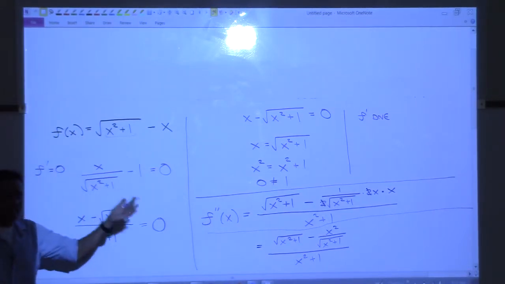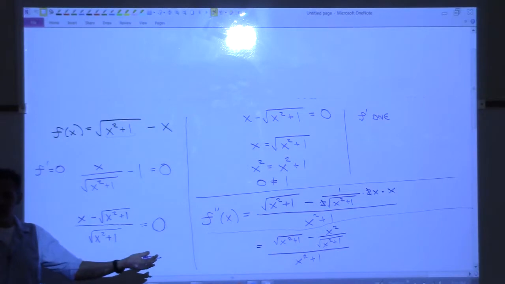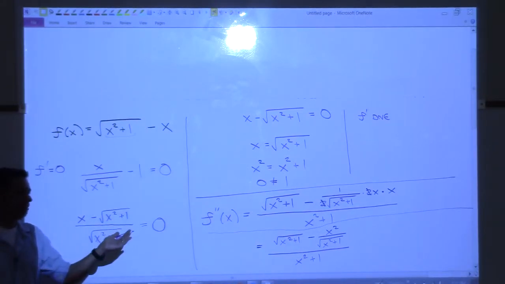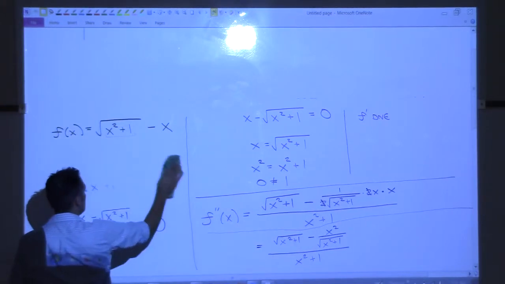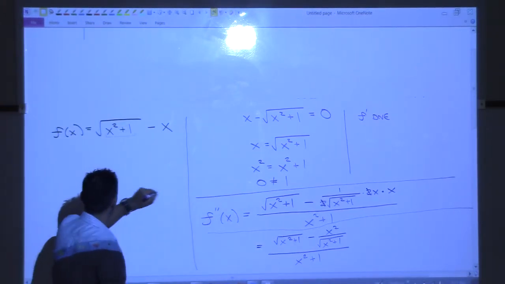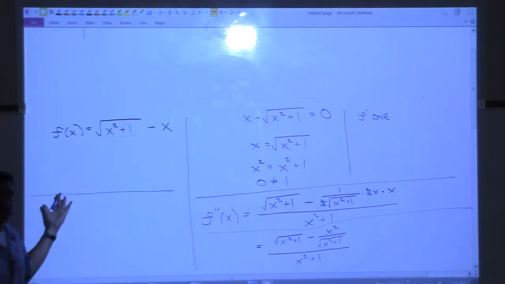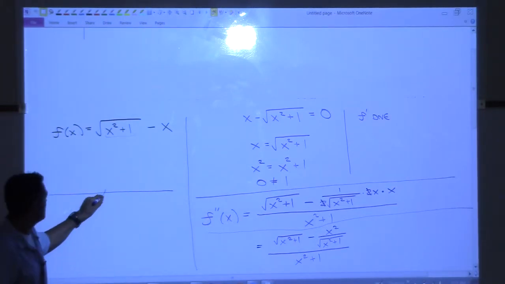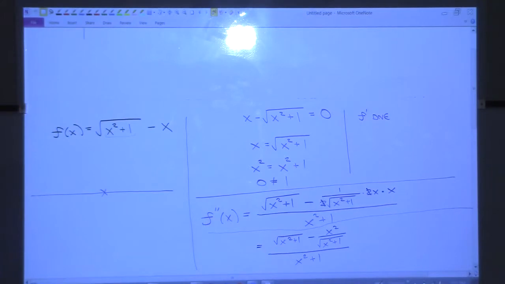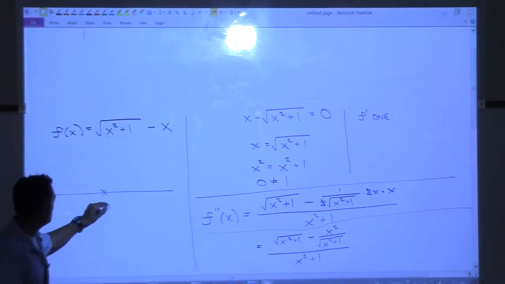So what do you do on the number line? You just test any point you want, and whatever it is tells you what the whole function is doing. So I'm going to go to a number line now. Put my critical numbers. Don't have any. So I get to pick any point I want. Let's do 0. 0 is always fun to plug in, right?